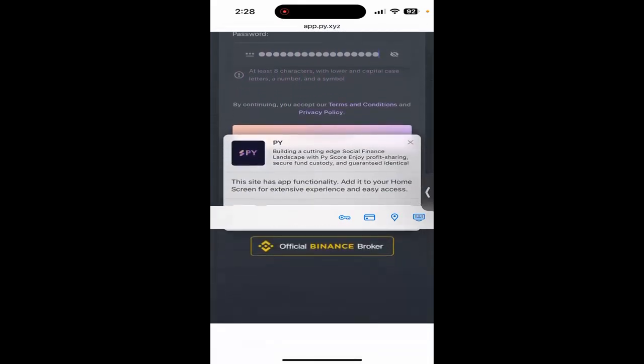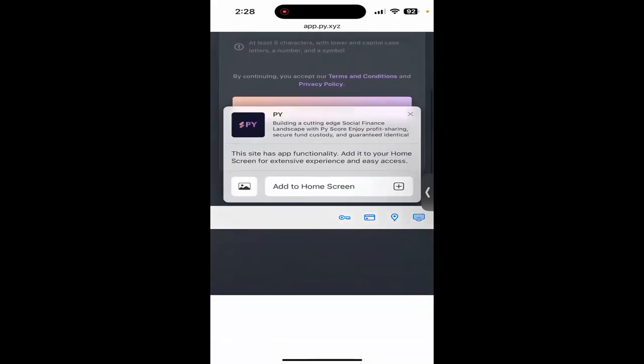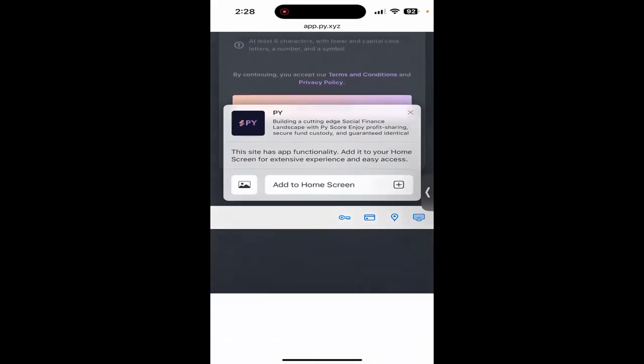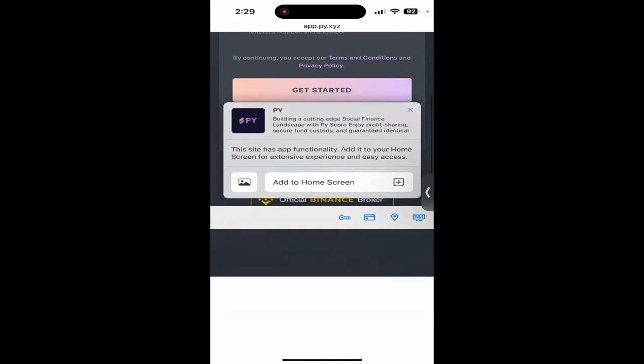Before you proceed, you can see there is a pop-up window that says Pi building a cutting-edge social finance. If you scroll up, click add to screen. When you click that, it will create a shortcut, so you don't need to go to your browser every time to open your Pi website. It's like a shortcut for an app. That is only available for iOS users. For Android users, we have an app available to install. But for now, since you are using iOS, add to screen is the available one. So click add to screen. Okay, that's a good tip.